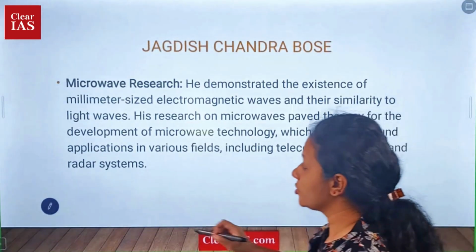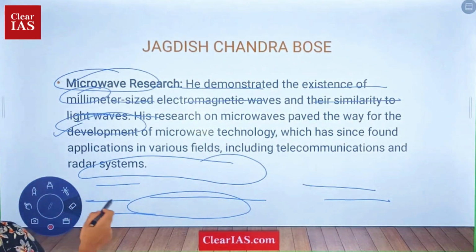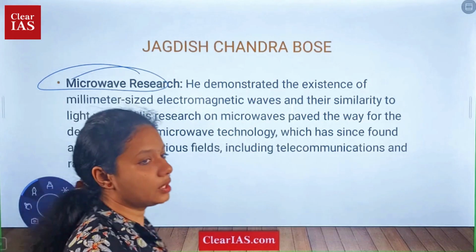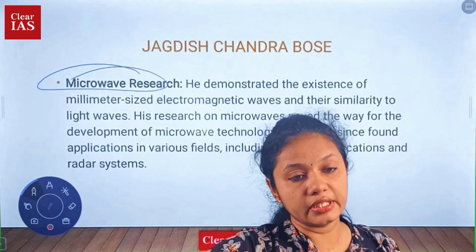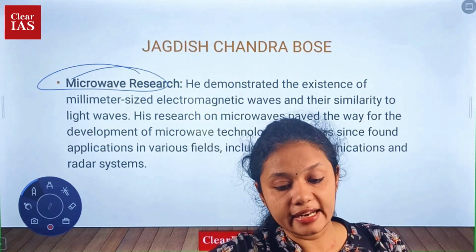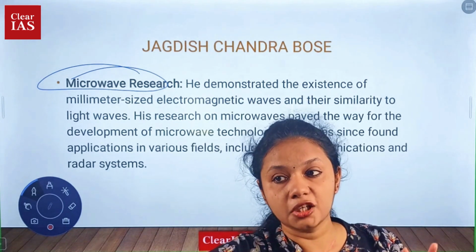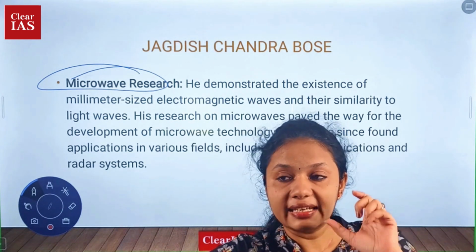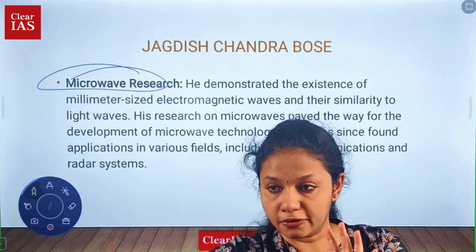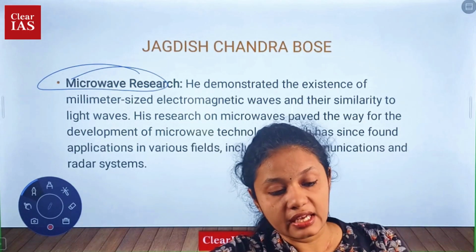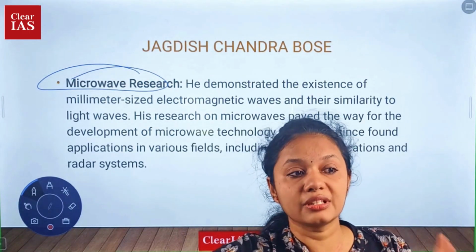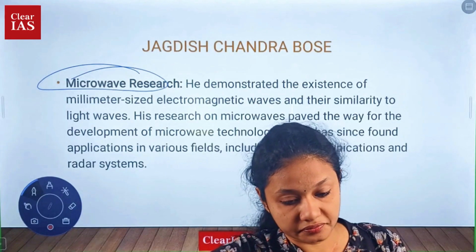Next important contribution is the microwave research. Here also he used electromagnetic waves, and he showed that these electromagnetic waves are similar to light waves. We know that the electromagnetic spectrum includes light waves and other electromagnetic waves, right?